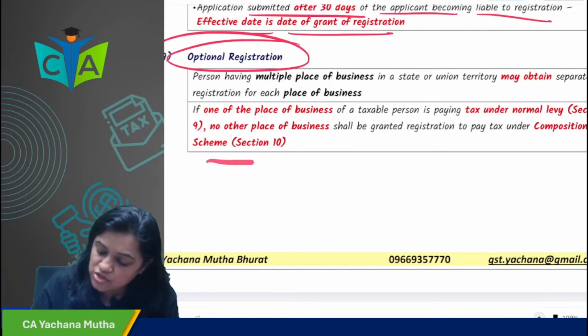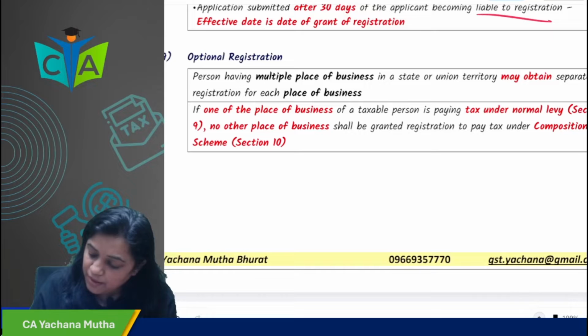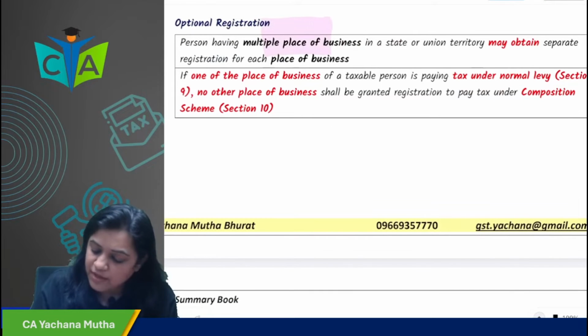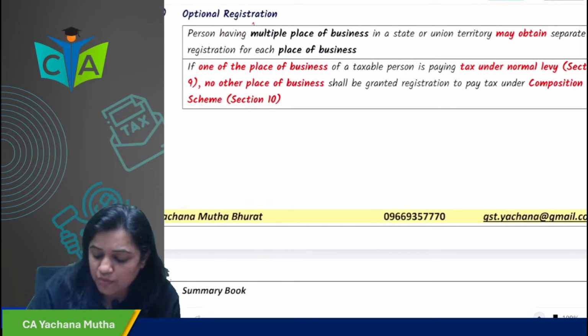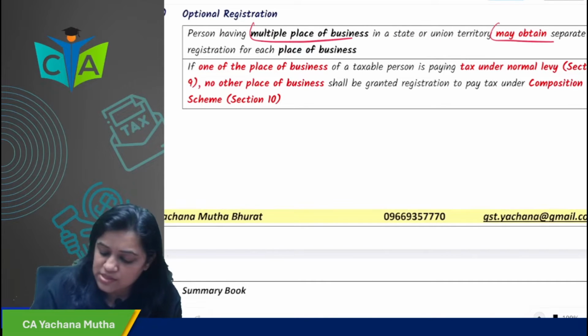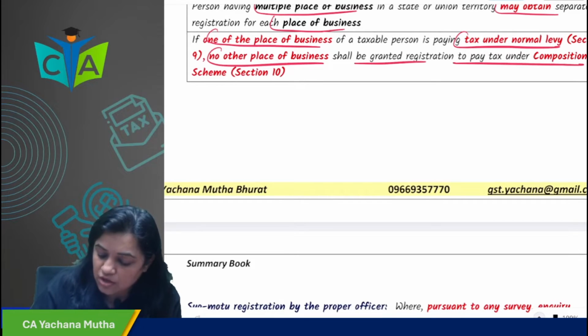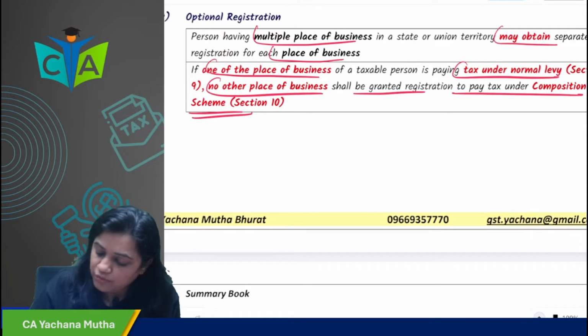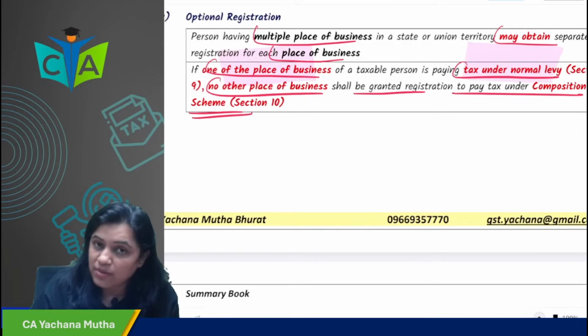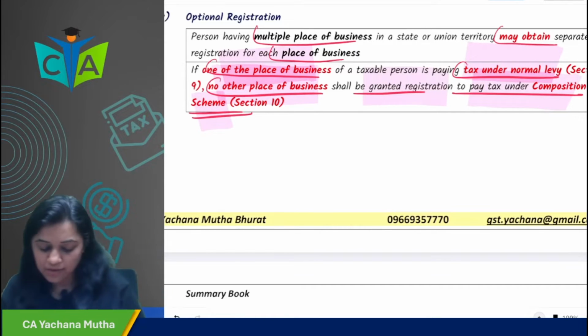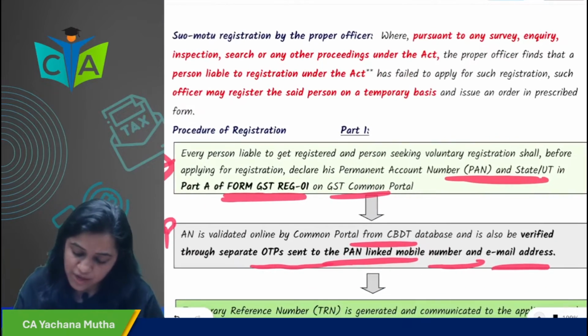Now optional registration. A person having multiple places of business in a state or union territory may obtain what? Separate registration for each place of business. So if you have multiple places of business, then you can obtain separate registration for each place of business. If one of the places of business pays tax under normal levy, no other place of business will be granted registration under composition scheme. So this we have already discussed in the composition chapter as well.